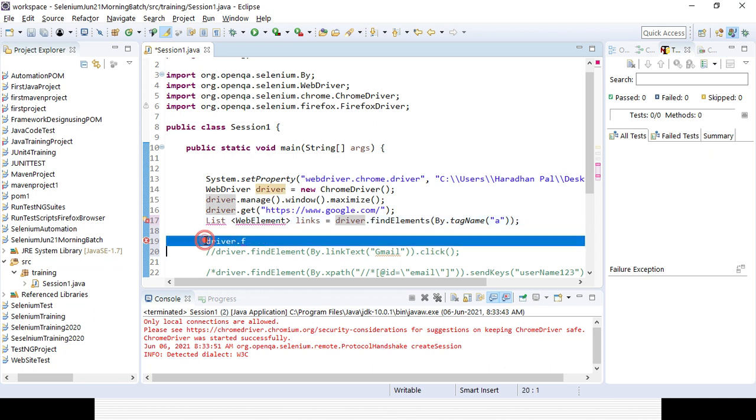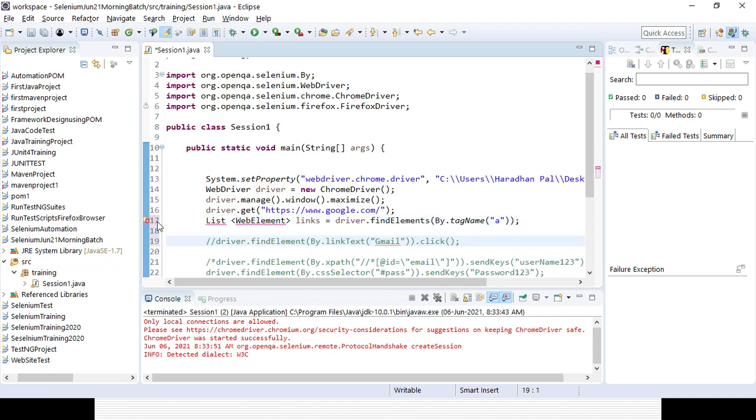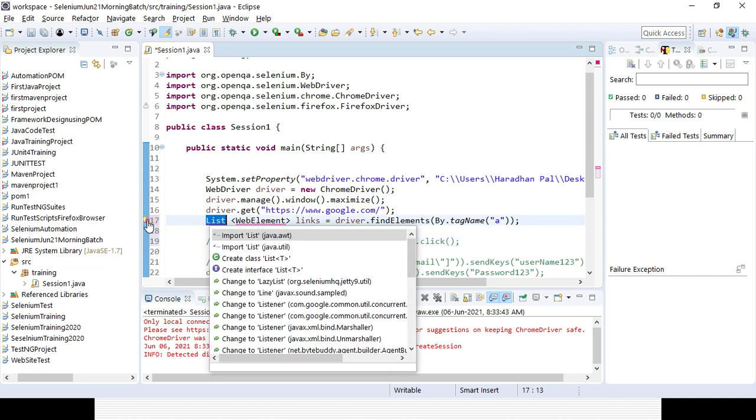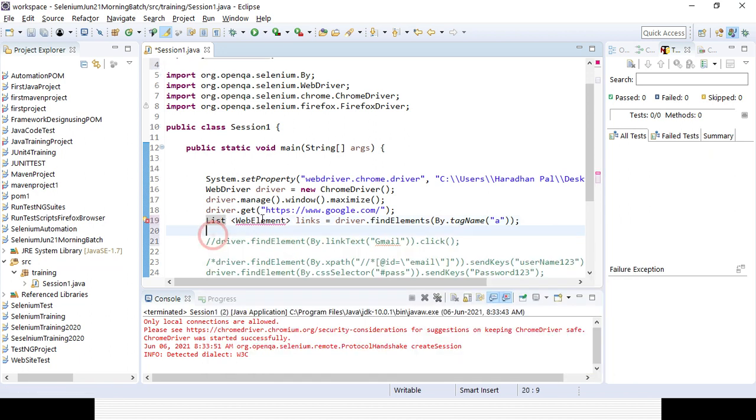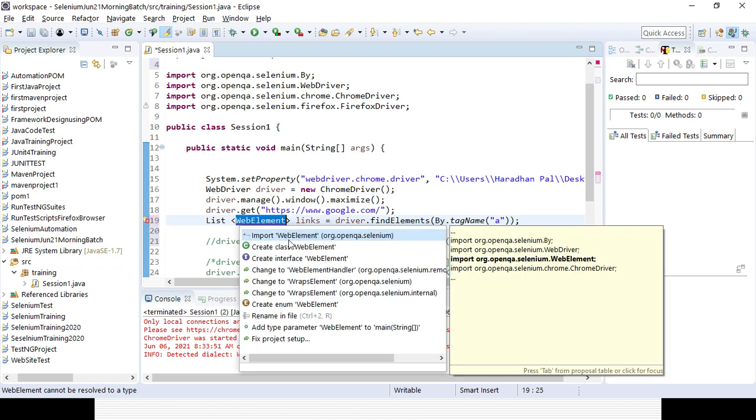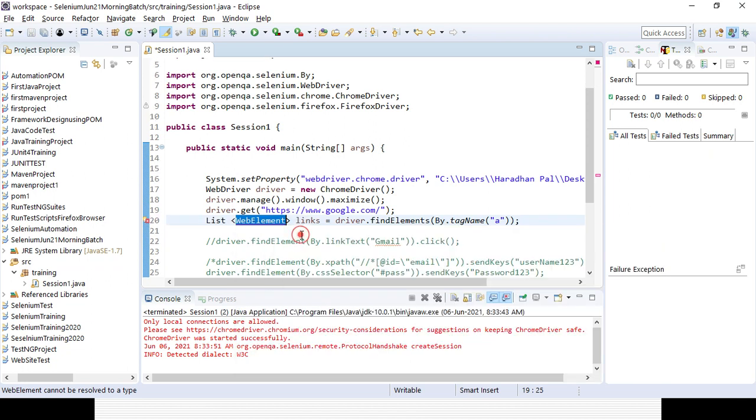Sorry, the error message is there because we need to import the list interface from the java.util package, because list is an interface in Java. Still the error message is there because we need the WebElement class from Selenium WebDriver. We need to import it from org.openqa.selenium. Now it is gone, right?